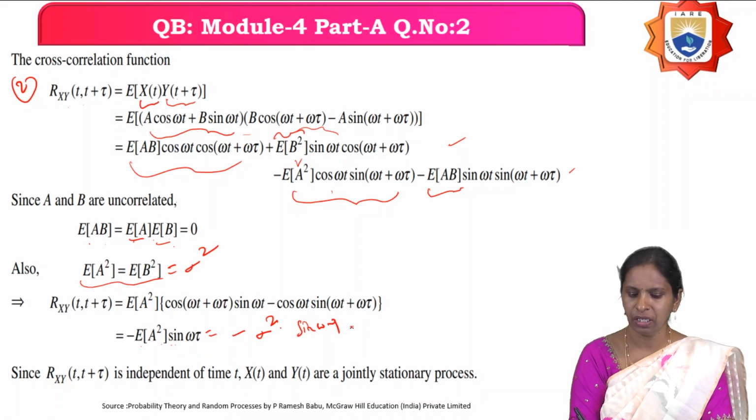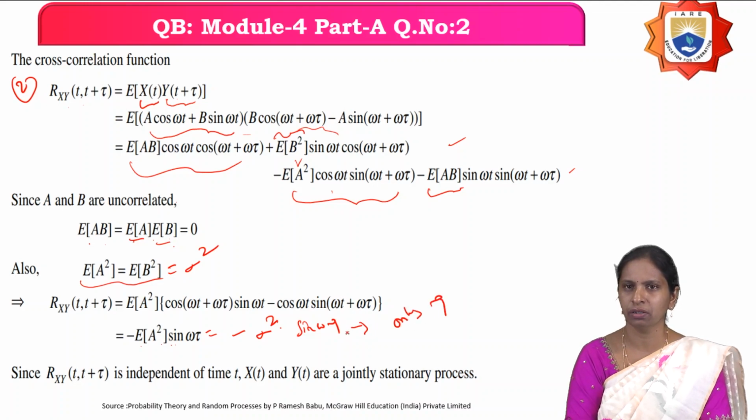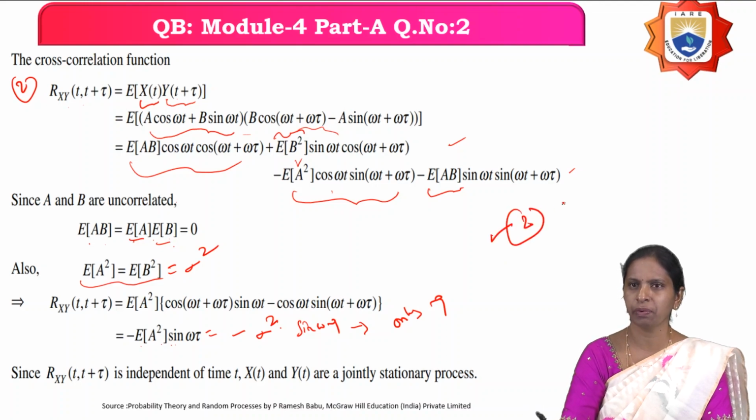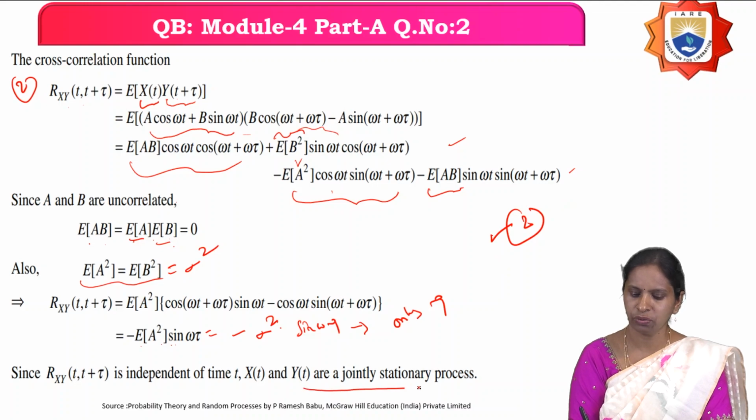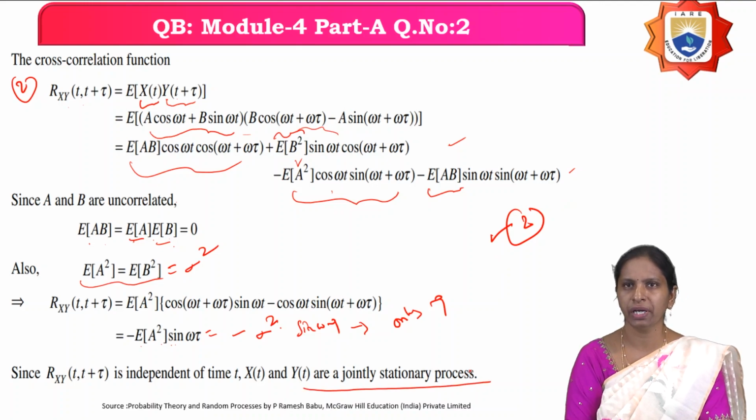If you observe this, it is a function of only tau. It is not a function of both t and tau. It is a function of only tau. Therefore, the second condition is also satisfied. Since both the conditions are satisfied, I can say that the given two random processes are jointly wide sense stationary random processes.